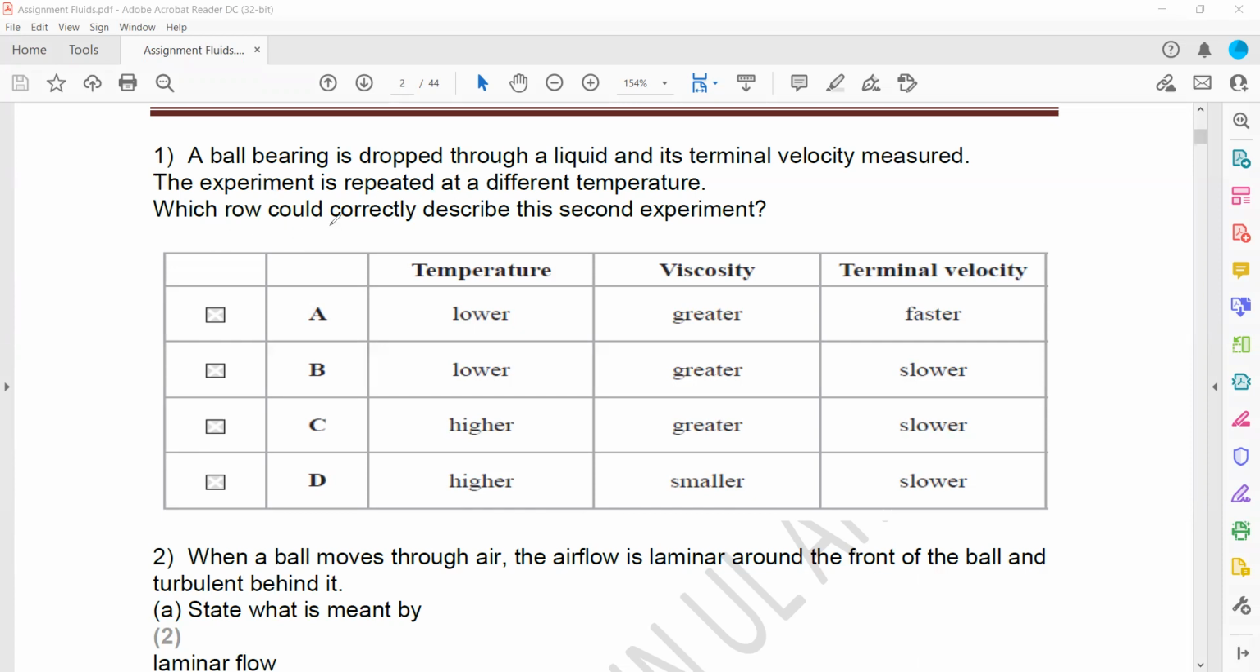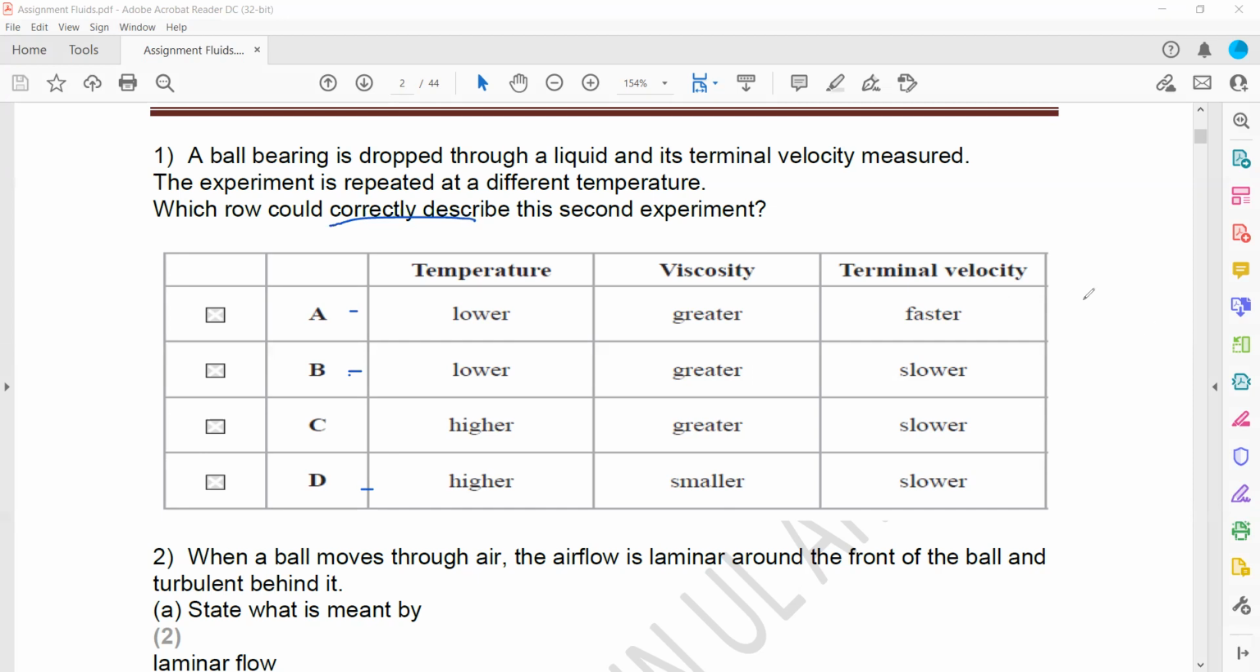Which row could correctly describe the second experiment? If we increase the temperature, the liquid will flow easily, so the viscosity will decrease. And if we decrease the temperature, the viscosity will increase. So if we lower the temperature, viscosity is greater, so either A or B will be the answer, or if we increase the temperature, the viscosity will be smaller, so D can be an answer.